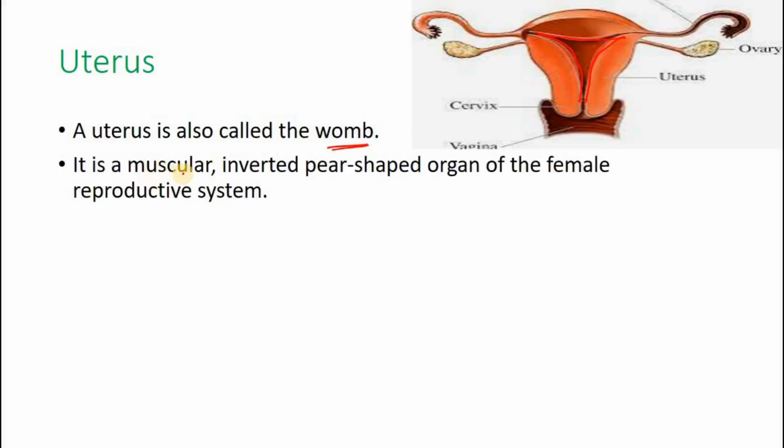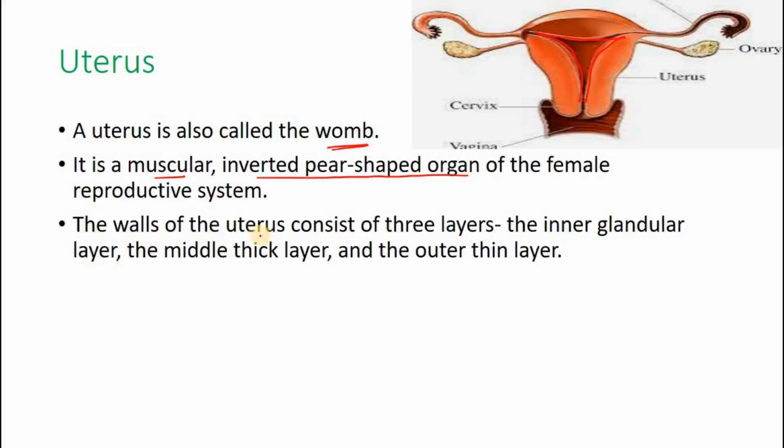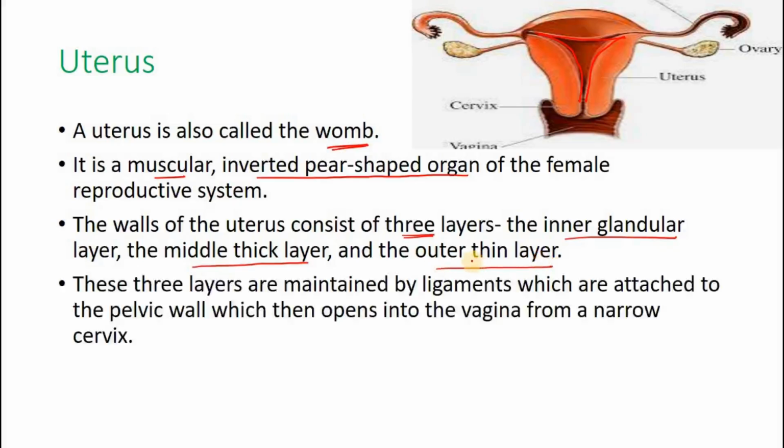Okay, it's a muscular inverted pear-shaped organ of the female reproductive system. The walls of the uterus consist of 3 layers. The inner is called the glandular layer, the middle is a thick layer, and the outer thin layer. Right? The 3 layers of the uterus.